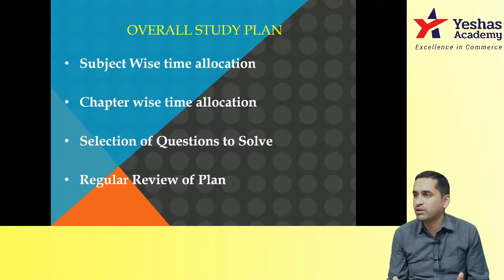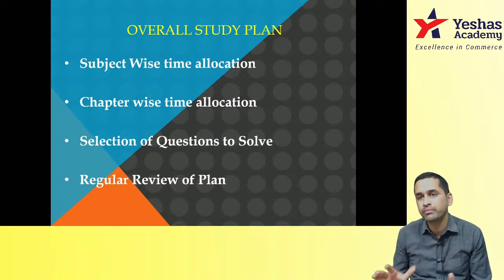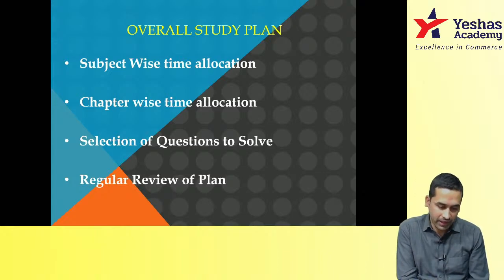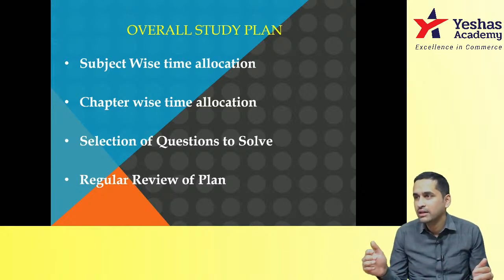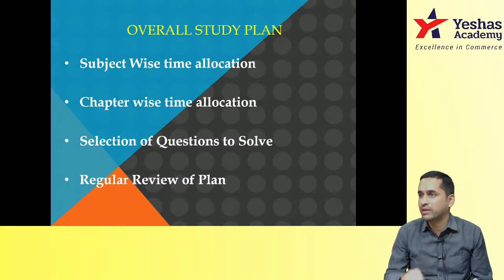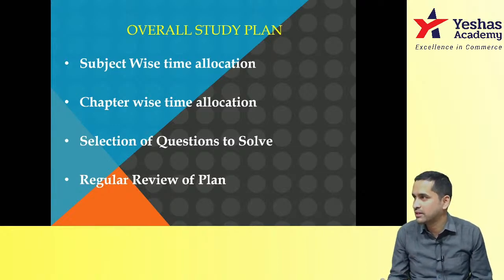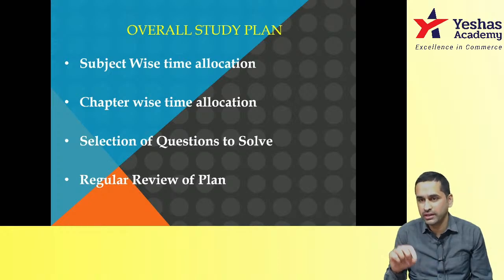Then the balance number of hours is what you have for your own self study, without any class, without any video. That you then divide by the number of subjects that you want to write. For example, out of 1000 hours, I have another 400 hours of class to attend and videos to watch. Then I'm left with 600 hours for self-study, and I'm writing, for example, 6 papers. So 600 hours divided by 6 papers, I have 100 hours for each subject.